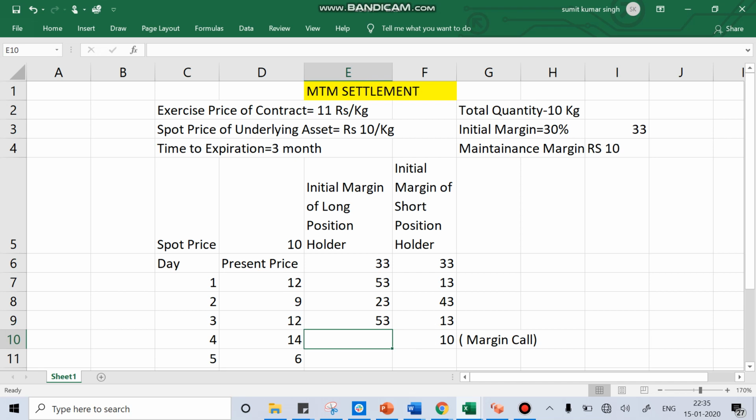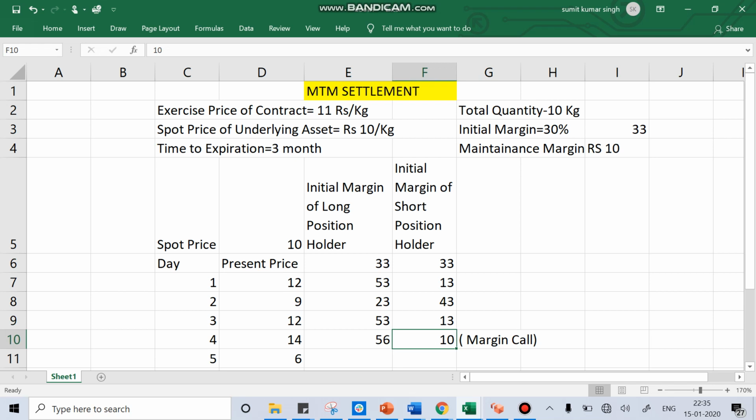Suppose one person's account becomes 10 rupees. It means the initial margin of the short position holder went from 33 rupees to 10 rupees, because maybe the price of the underlying asset is continuously increasing, so what the short position holder thought is not happening.